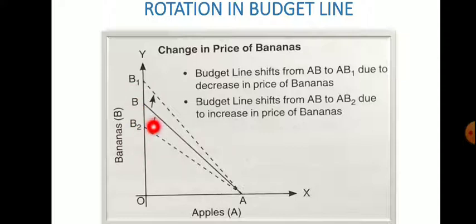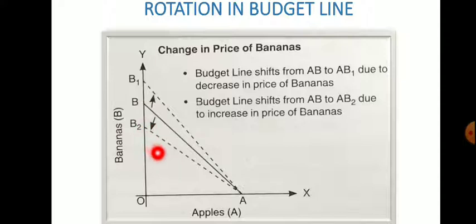But if the price of Y increased, then the consumer cannot purchase that much. Initially whatever amount they were purchasing, they reduce their consumption from B to B2, okay.